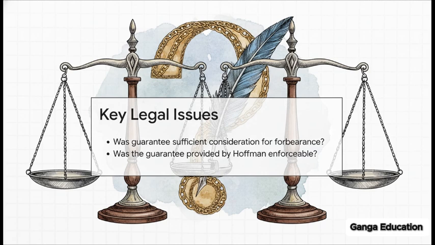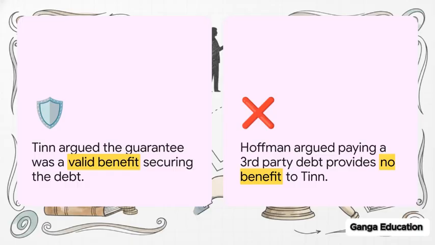First, was Hoffman Co.'s promise to pay Alfred's debt sufficient consideration for Tinn's promise not to sue Alfred? And second, based on that answer, was the guarantee actually enforceable? What's really fascinating here is how the 2 sides totally clashed over the word benefit. Tinn argued that Hoffman Co.'s guarantee was absolutely valid consideration because it secured the debt's payment, a clear benefit to him. On the flip side, Hoffman Co.